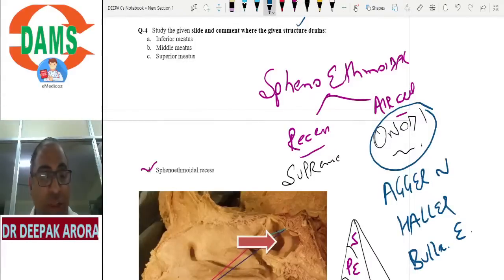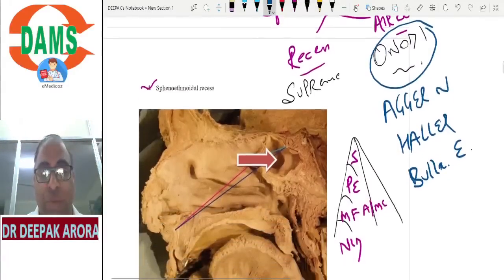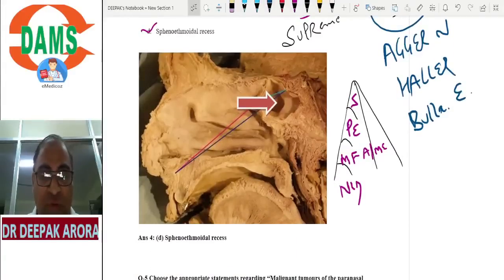And what is bulla ethmoidalis? Bulla ethmoidalis is the largest air cell. Only Onodi is a part of the posterior ethmoid. The rest are all part of the anterior ethmoid. So drainage should be on your tips. Air cells of your nasal cavity should be on your tips. Then the answer will be sphenoethmoidal.